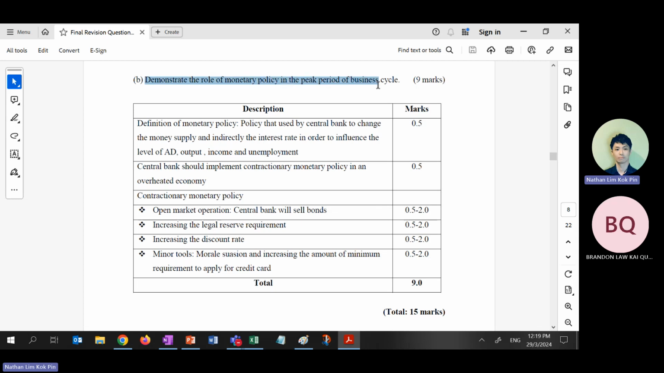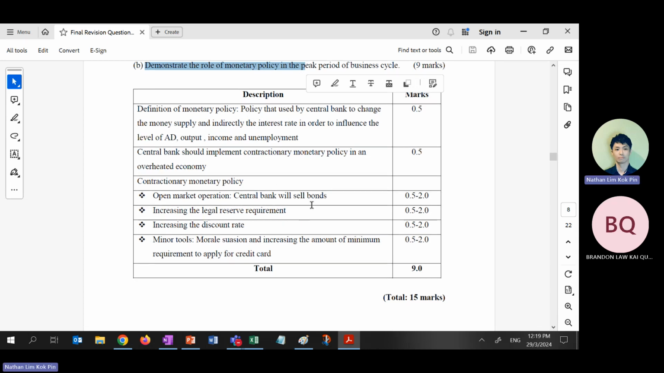Demonstrate a more in the peak period of business cycle. Peak period, business cycle, expansionary. No, already expansion too much. Now we need to do contractionary, right? Try not to use too much money supply and interest rate, unless they say you can use. Unless they say you can use money supply and interest rate. Okay. If they say not accept money supply and interest rate, but they say accept OMO, then you don't use legal reserve. Depends on the question. Right?